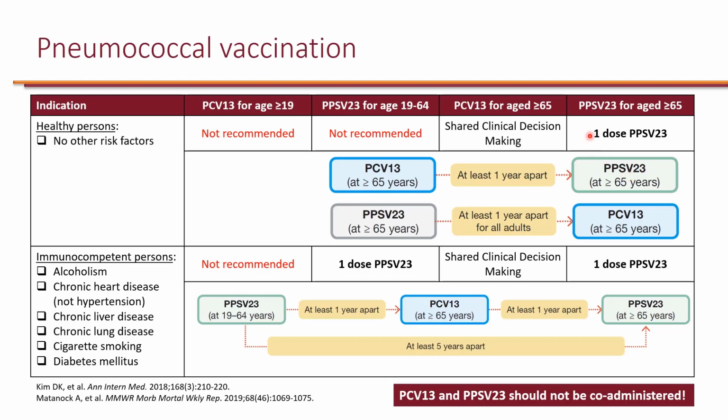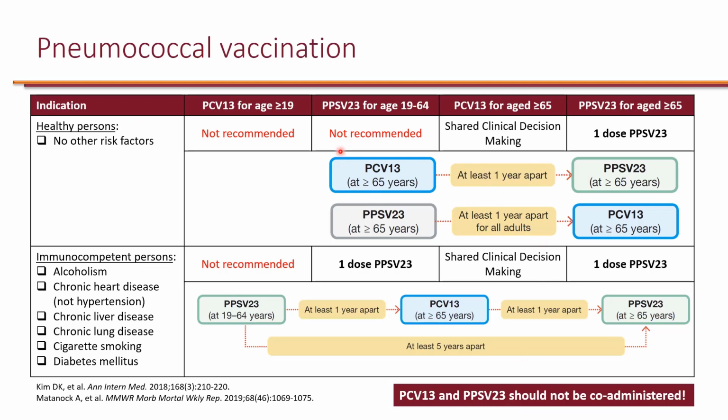Now, if for some reason the patient initially didn't want PCV13 and they ended up getting PPSV23, and then later on they decided to get the PCV13, then there still needs to be at least 1 year between the two pneumococcal vaccines. So it's important to keep in mind that PCV13 and PPSV23 should not be co-administered. So they cannot be given on the same date. There has to be at least 1 year between them.